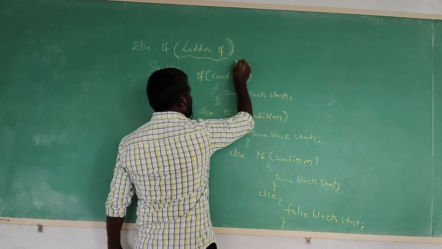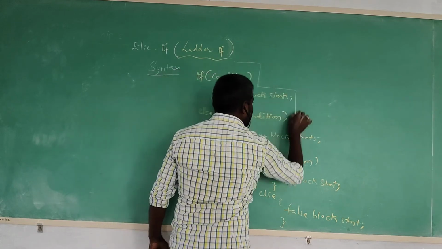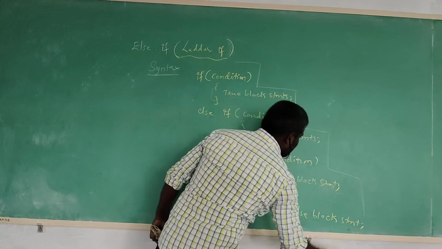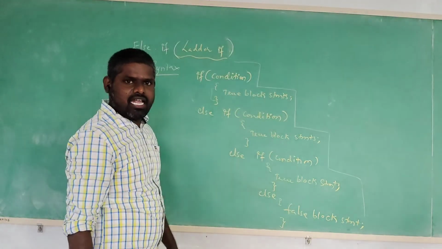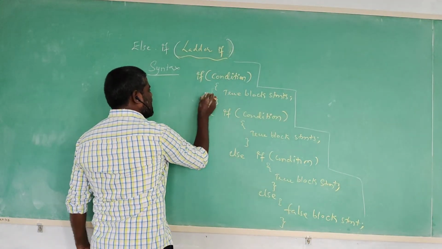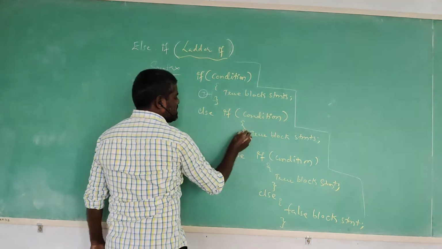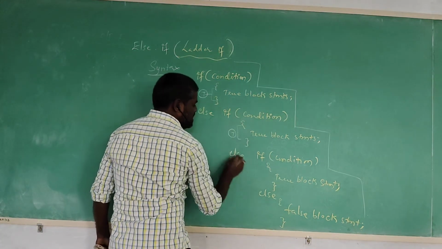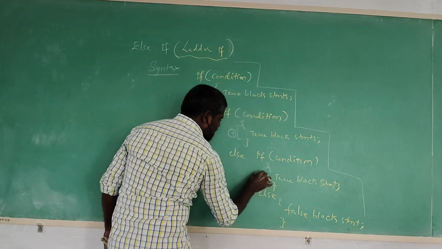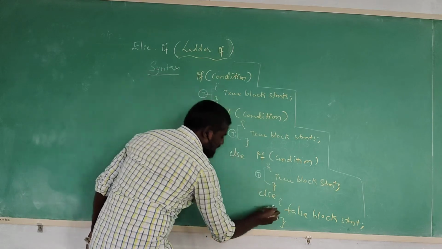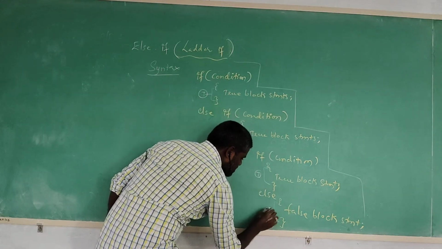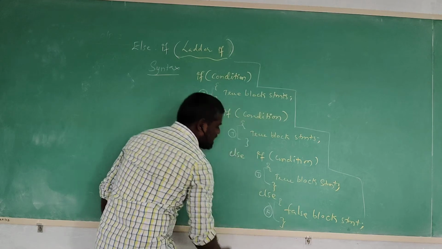This we are calling as ladder if. Please observe why we are calling this ladder if. Nothing but it looks like a ladder. That's why we are calling it ladder if. Then here, this is the outer if true block. This is the inner if true block. This one is another inner if true block. But all the true blocks contain only a single false block. What is that? Only a single false block.